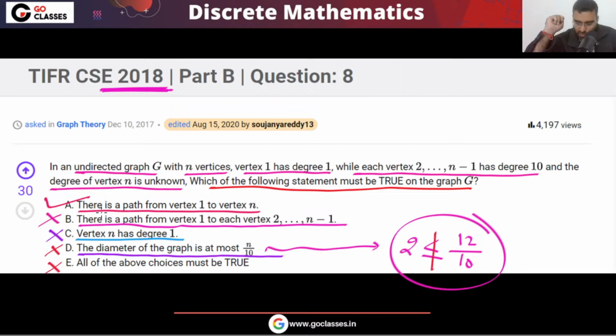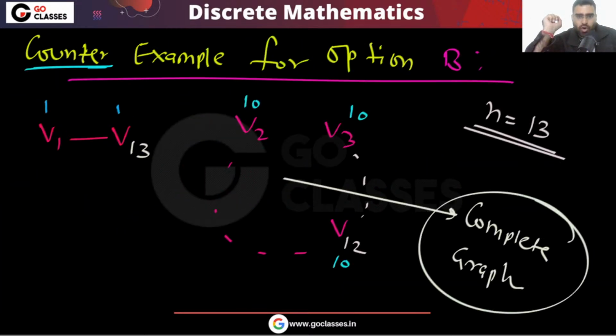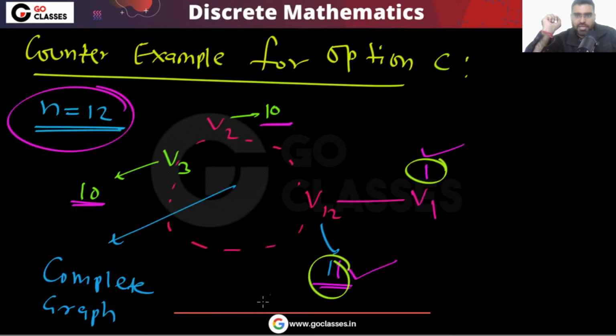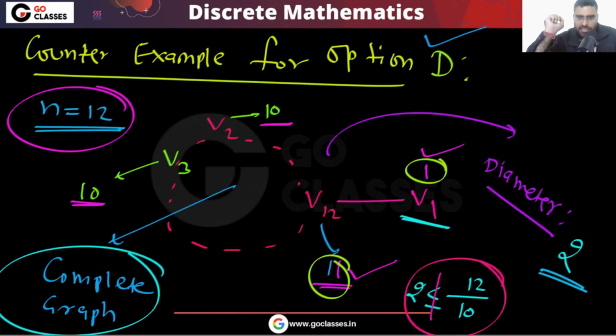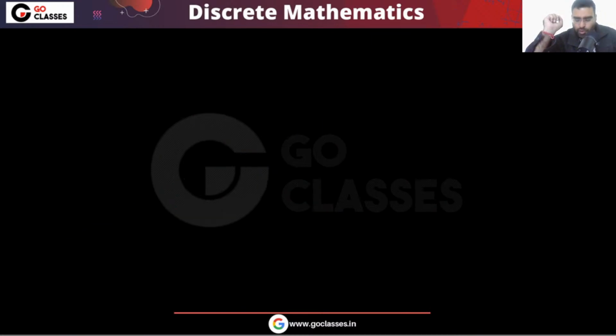So the answer will be what? The answer will be only option A, so option A is correct. This is the complete analysis of each option, option B, option C, option D, each option we have seen completely. Please tell me, is this question clear to you? Very beautiful question, right? Yes or no? In the TIFR exam, a very nice, simple question.